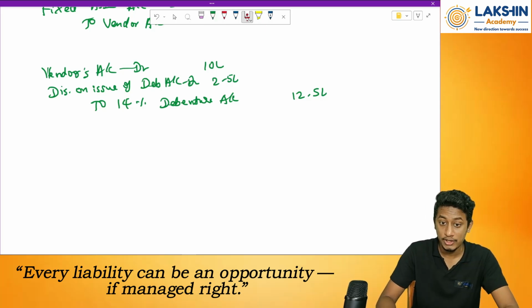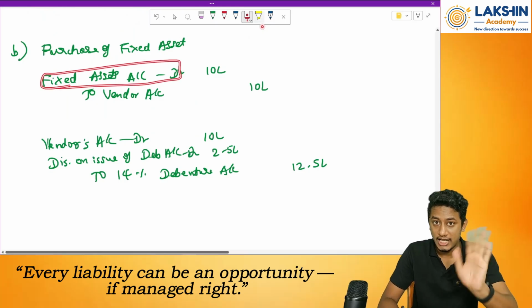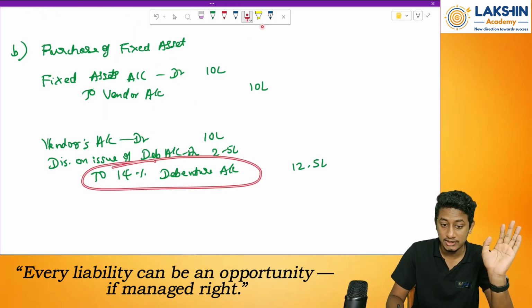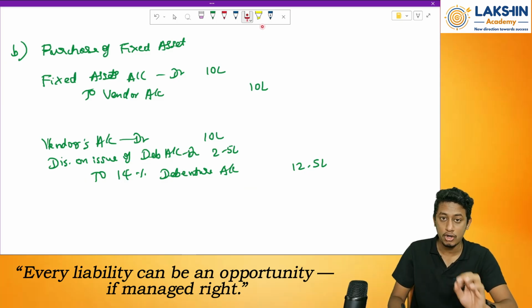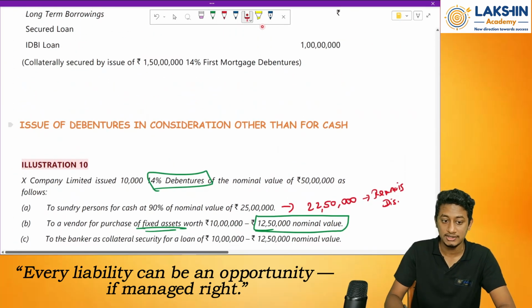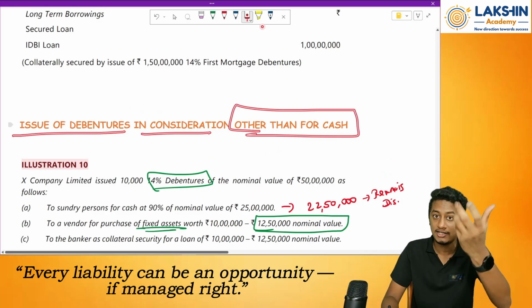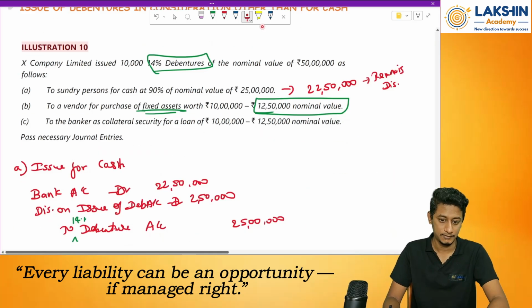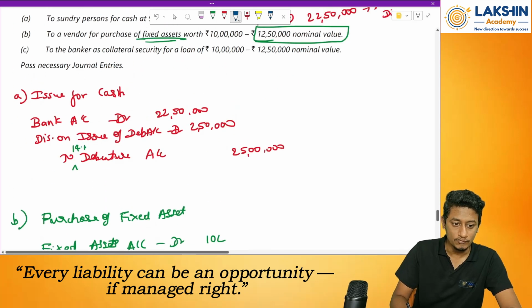So here what am I doing? I am buying a fixed asset, not for cash, not for bank account, but towards debentures. I am giving them the debentures, buying the fixed asset. Clear? This is what is called issue of debentures in consideration other than cash. So instead of cash, what am I receiving? I am receiving a fixed asset. Done.